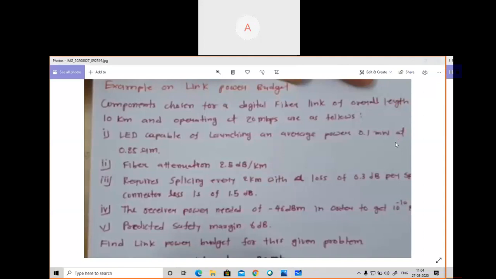Yes, sir. See, these kinds of questions are based on the link power budget which we are dealing with in optical fiber communications. So don't go by the length of the question. Actually, this problem is very simple. I've taken this problem to show you how we can solve it in a very simple way.